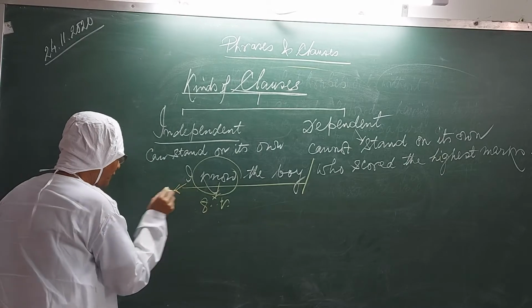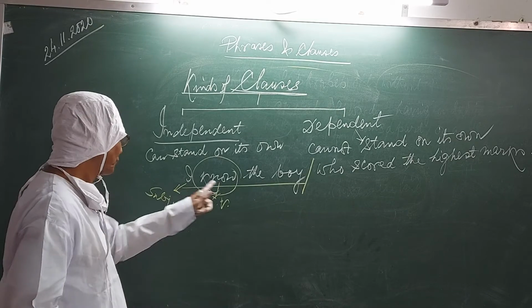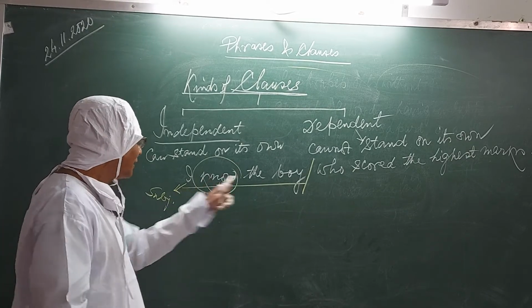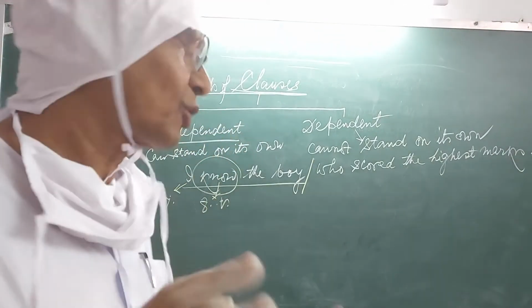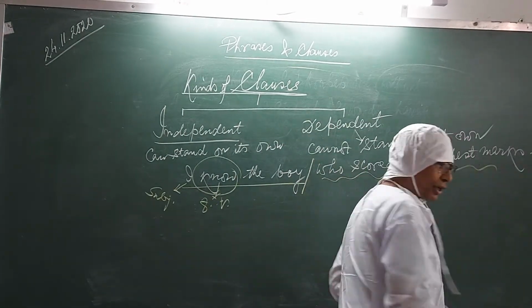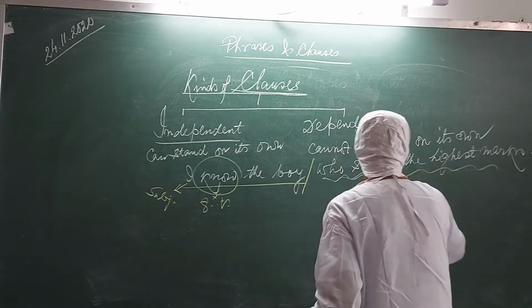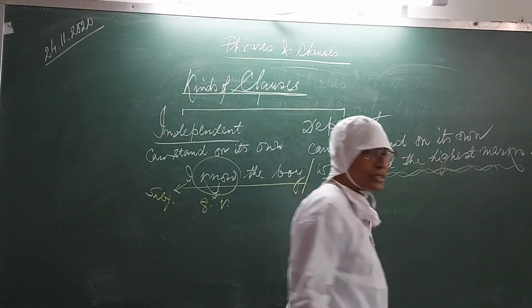I is the subject, and know is the finite verb. So you see, "I know the boy" is one clause. Another clause is "who scored the highest marks."